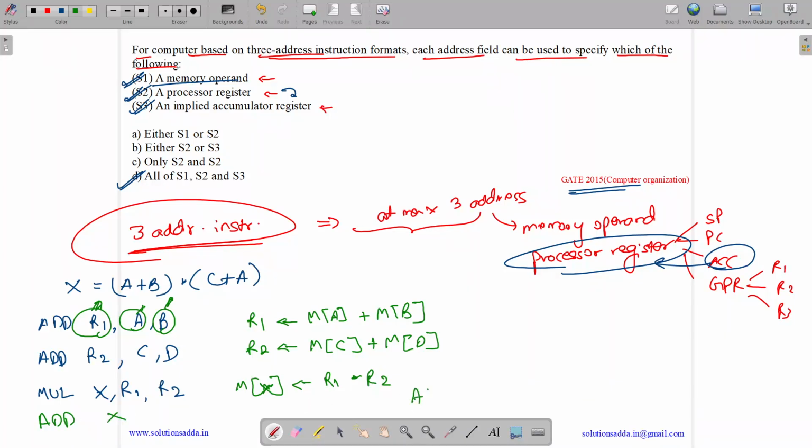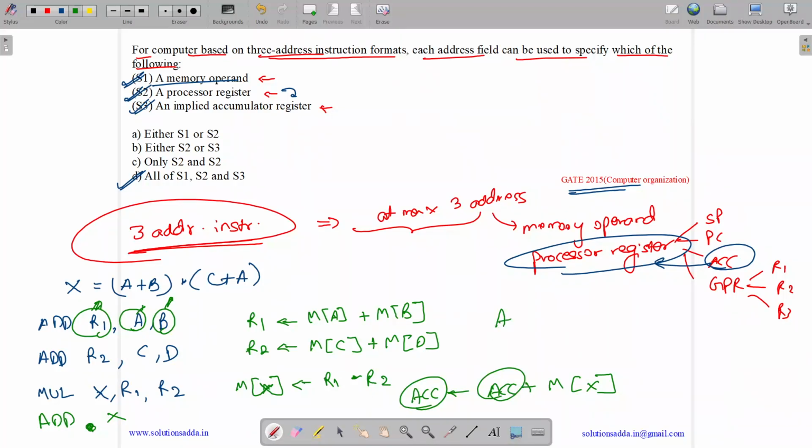It will store in the accumulator the value which is present in the accumulator plus the value which is present in memory location X. So this is the example of accumulator being used as an address. So here accumulator is implied, it's implicit, and we are providing it over here.